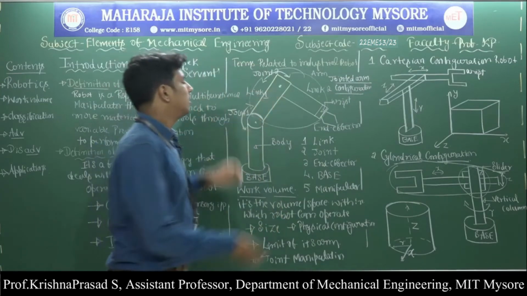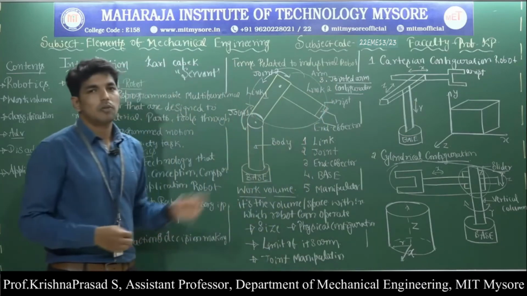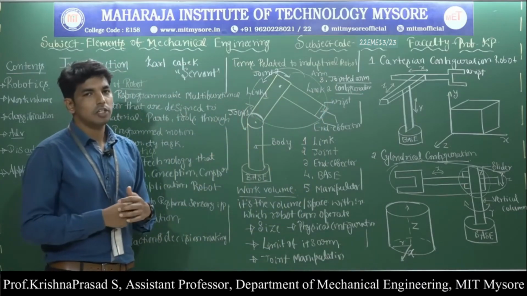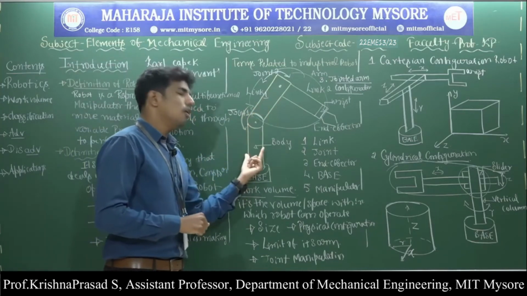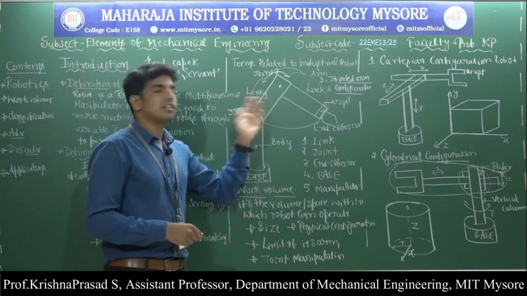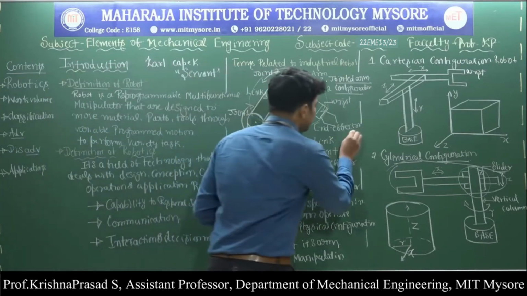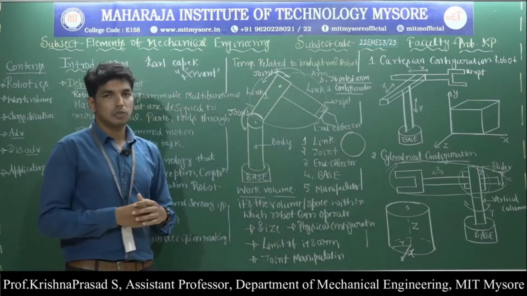Then the third one is called the jointed arm configuration robot. We have already discussed the main parts of the jointed arm configuration robot. It contains two links, two joints, one body and the base. And the motion of these kinds of robots traces a sphere.